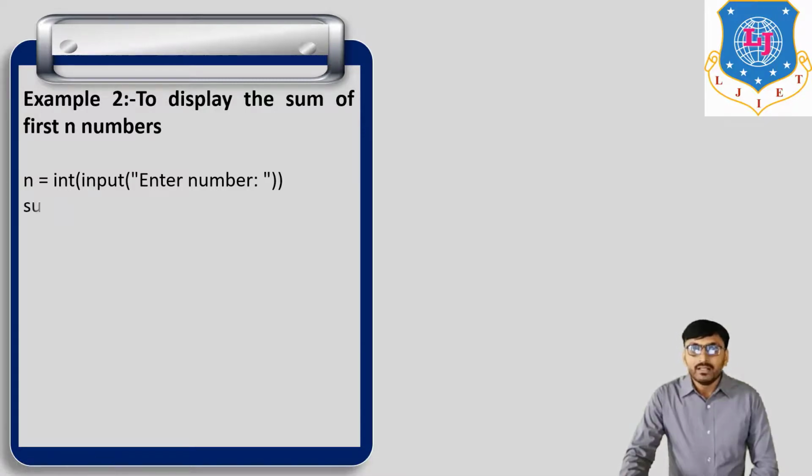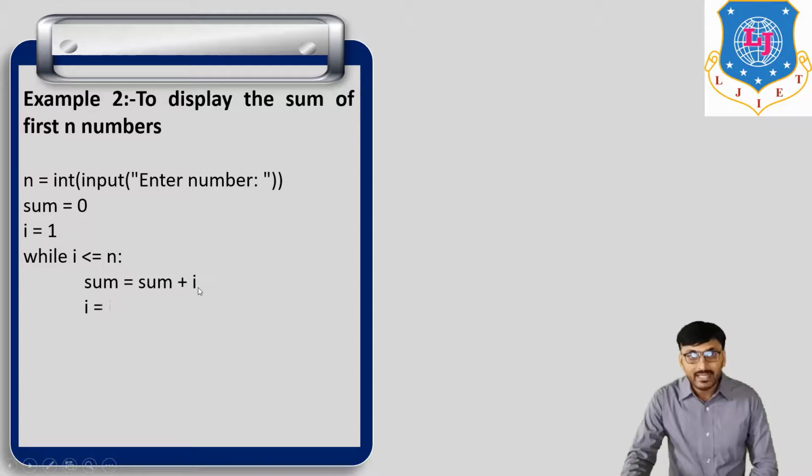Okay. Then sum is equal to 0, that is the initial value. Now i is equal to 1. So while i is less than or equal to n, sum is equal to sum plus i, and i is equal to i plus 1.